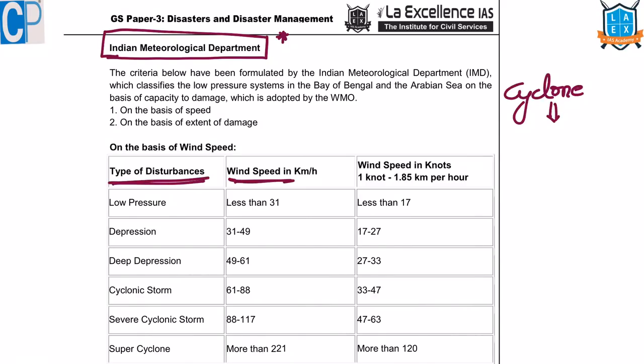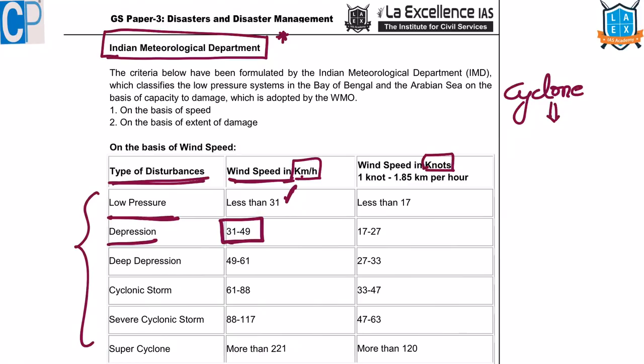Here if you see, tropical disturbances. Based on the wind speed, we categorize them. Wind speed in kmph is given. Wind speeds in knots is also given. Here, low pressure. When do we call a particular system as low pressure? If the wind speed is less than 31 kmph, we call it as low pressure. If the wind speed is between 31 to 49 kmph, we call it as depression. If the wind speed is between 49 to 61 kmph, we call it as deep depression. We call only those systems between 61 to 88 kmph speed as cyclonic storm. Otherwise, we call them as just depressions.